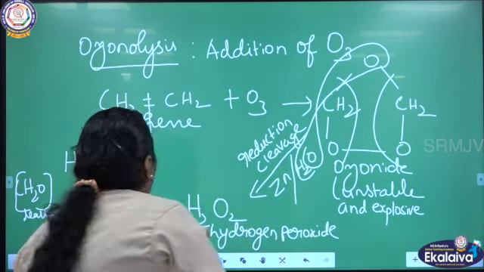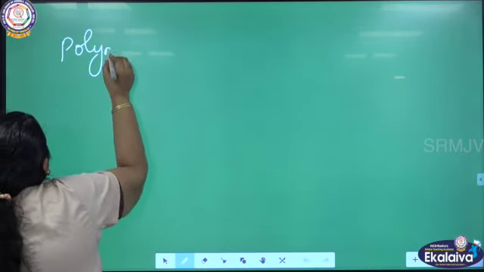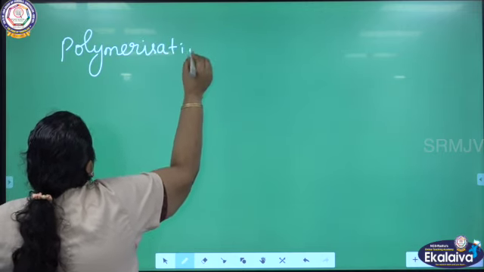So this is ozonolysis. The next one, we are going to talk about polymerization. What is polymerization?